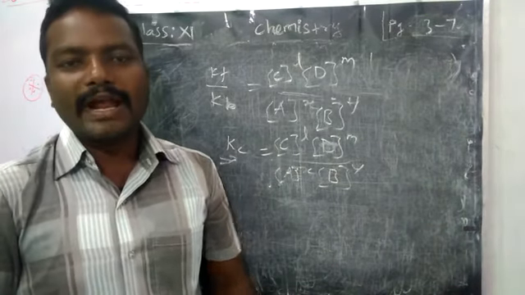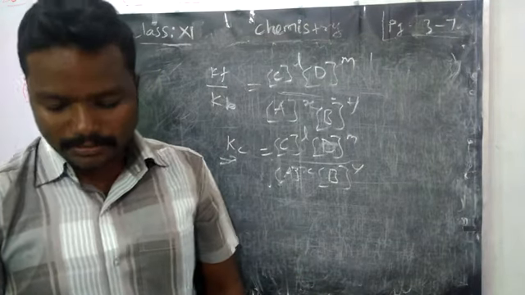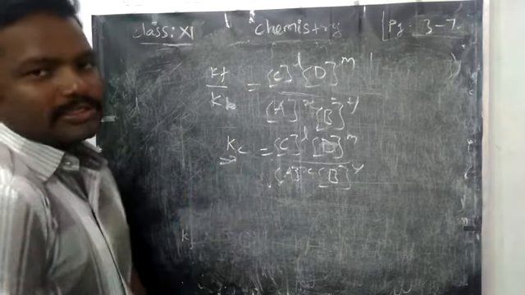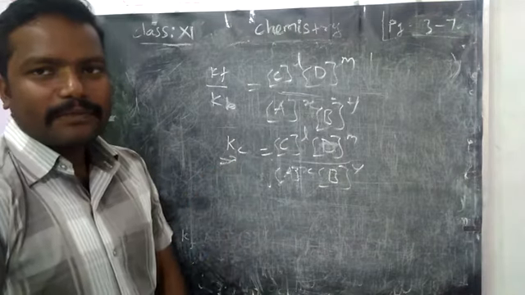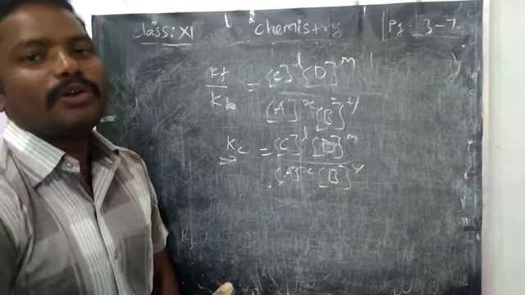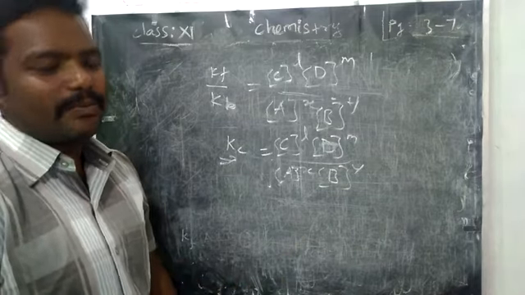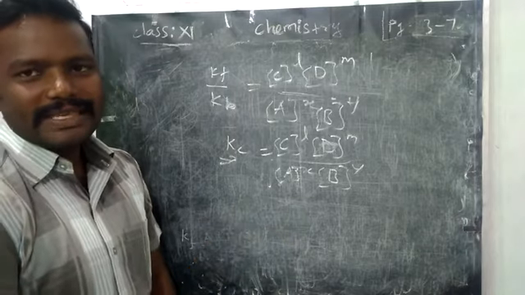How do you find the other equilibrium constant? That is also very easy. The condition you must know is that we found Kc for solutions. If all the reactants and products are in the solution or liquid state, we can apply the Kc value.